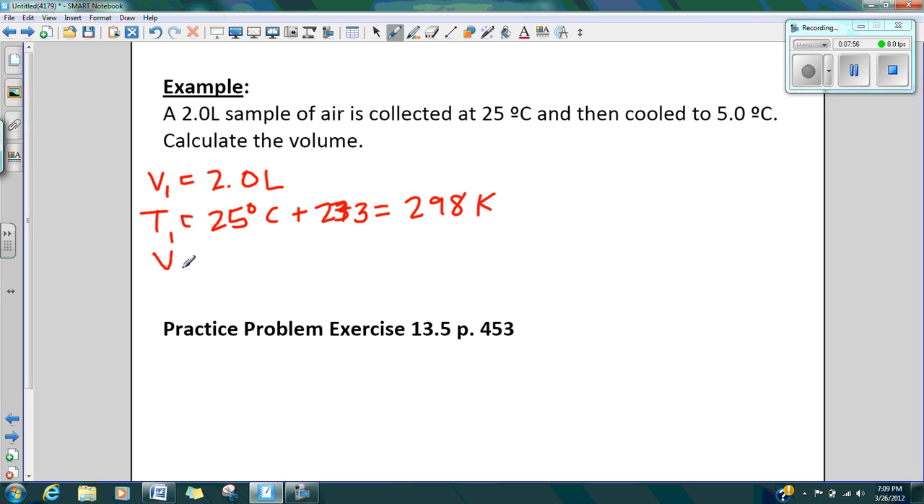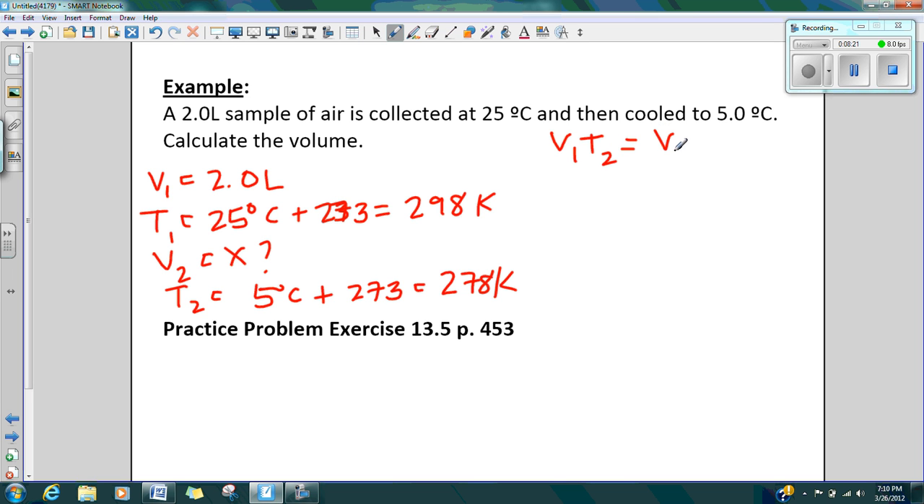All right, then our new volume, it doesn't tell us what that is. That's what it wants us to calculate. And then we have a new temperature that is cooled to 5 degrees Celsius. Again, I need to add 273 right away. And for that, I'm going to get 278 Kelvin. Then I can just simply go ahead and replace it into my formula. So I have volume 1, temperature 2 equals volume 2, temperature 1. So if I go ahead and substitute the numbers, I'm tired of looking at that red, sorry. We're going to put in a new volume, 2.0 liters. Temperature 2 down here, 278 Kelvin.